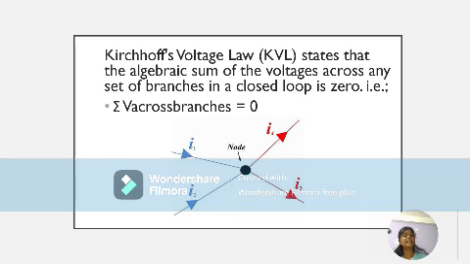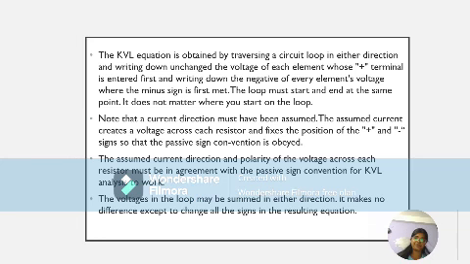Kirchhoff's voltage law states that the algebraic sum of the voltages across any set of branches in a closed loop is zero. That is, the summation of voltage across branches is equal to zero.